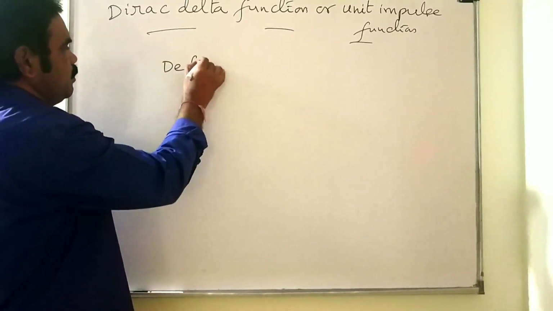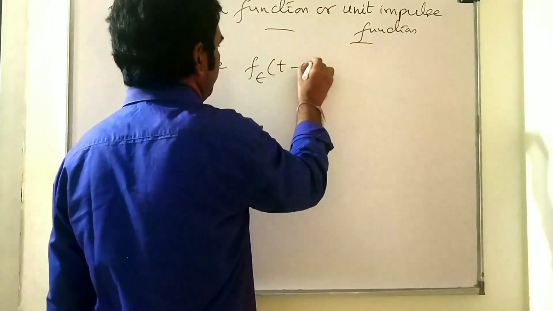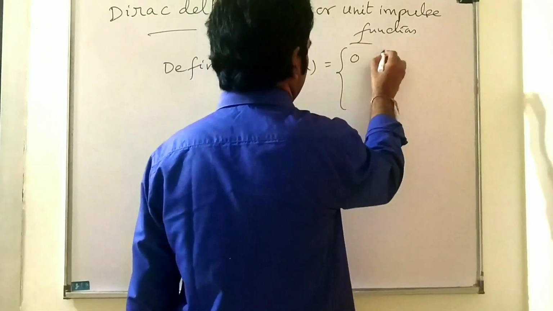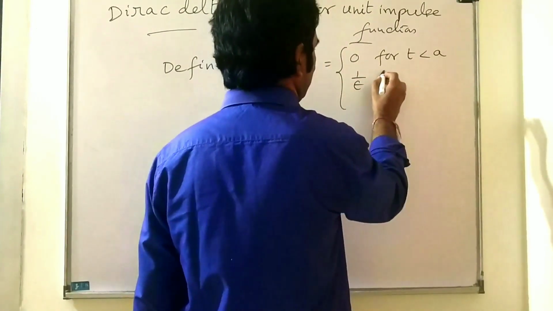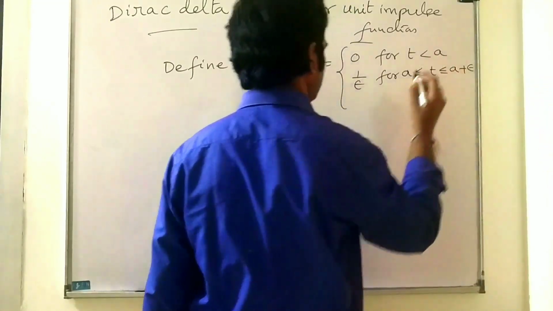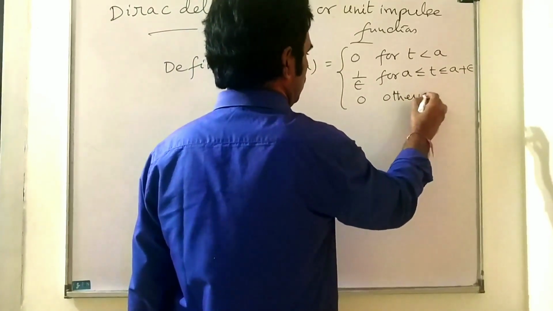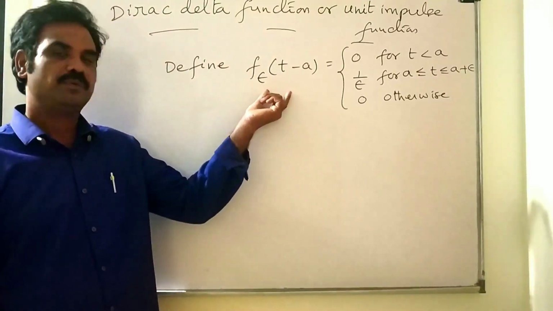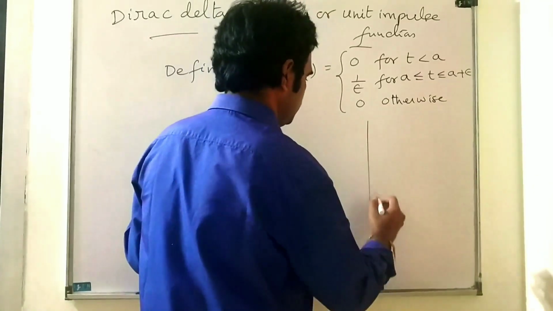Define a function f epsilon of t minus a equal to 0 for t less than a, that is 1 by epsilon for a less than or equal to t less than or equal to a plus epsilon, that is 0 otherwise. That is, f epsilon of t minus a is like this.